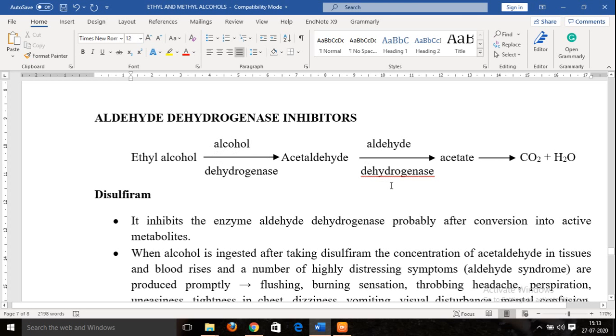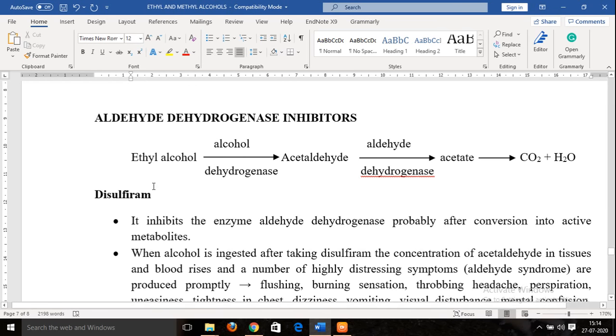As we have already seen under the pharmacokinetics of ethanol, the enzyme aldehyde dehydrogenase is one of the enzymes involved in the second step of metabolism of ethanol. That is, ethanol is first acted upon by alcohol dehydrogenase and gets converted into acetaldehyde. Further, this acetaldehyde is acted upon by aldehyde dehydrogenase and gets converted into acetate, and this acetate immediately gets hydrolyzed into carbon dioxide and water. So aldehyde dehydrogenase is the enzyme required in the second step of metabolism of ethanol.